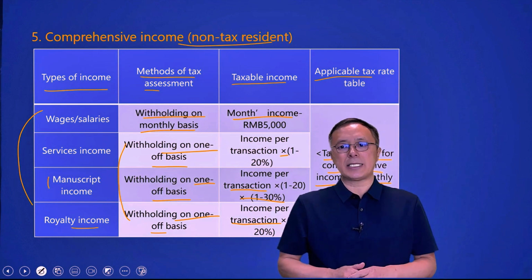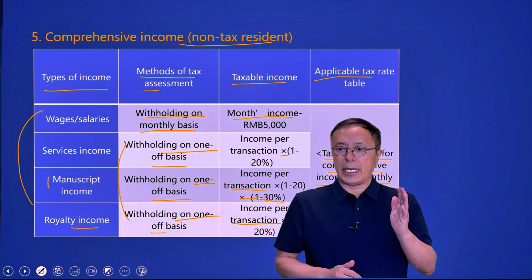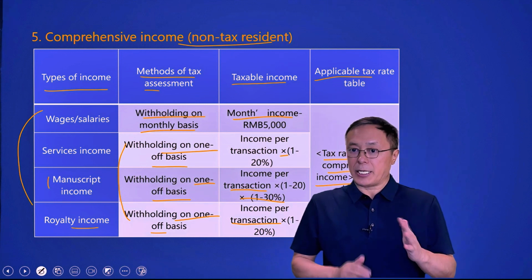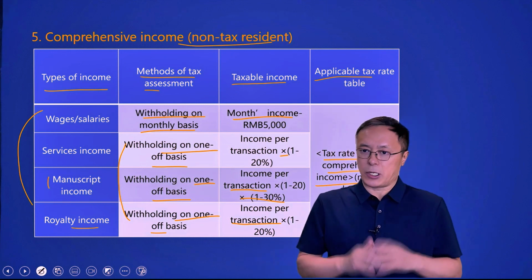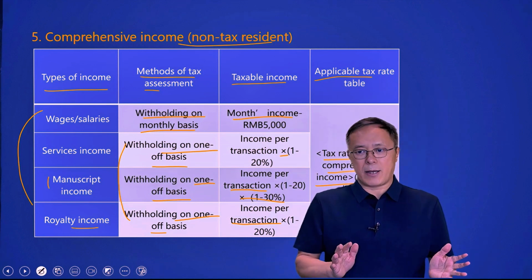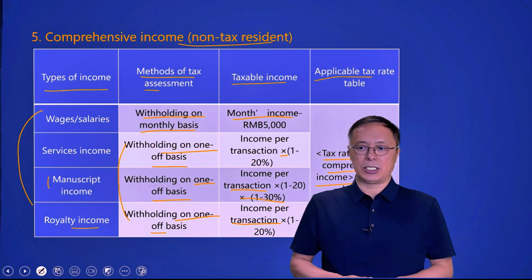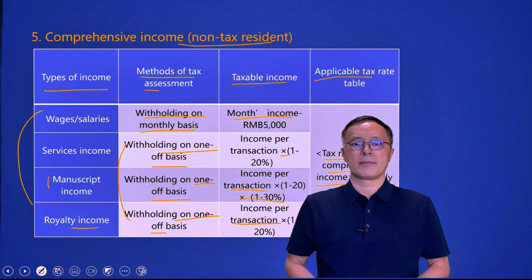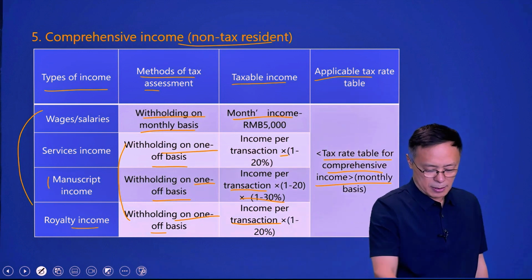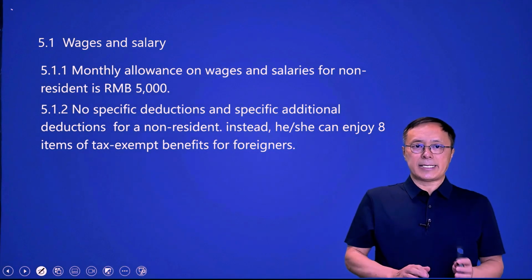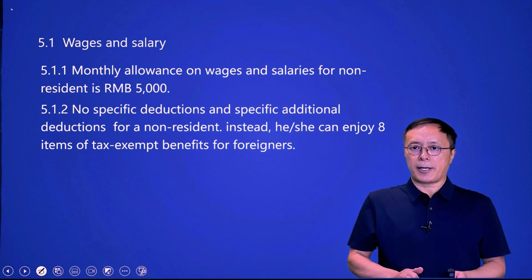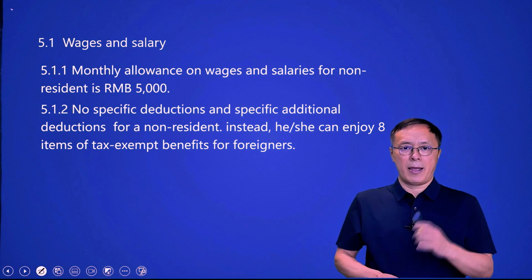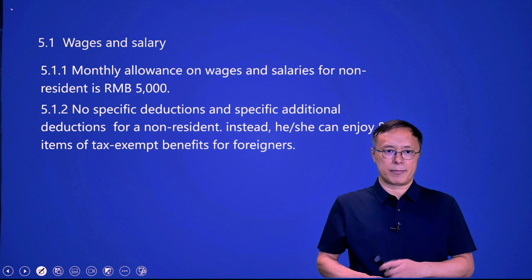So we can draw a conclusion from this table. For non-tax residents, each calculation of IIT is based on each month or each transaction and is an independent withholding, not a provisional withholding. Moreover, it does not need an annual assessment. So let's study them separately. Firstly, let's have a look at how non-tax residents calculate and pay individual income tax on their income from wages and salaries. The key points are as follows.